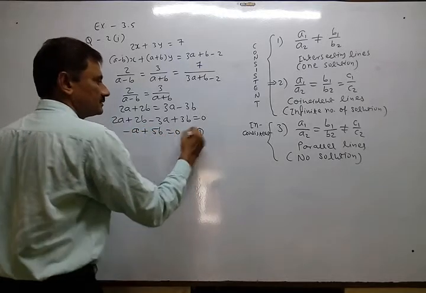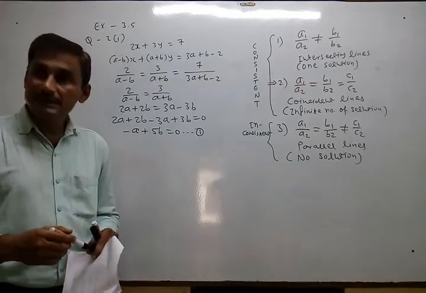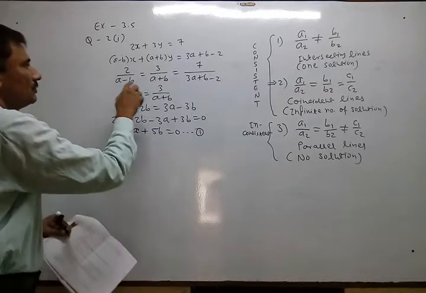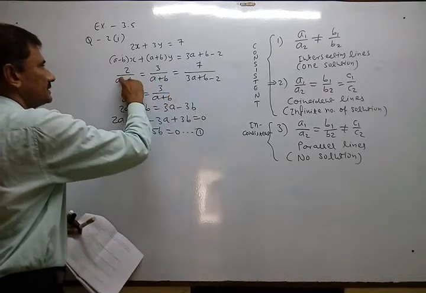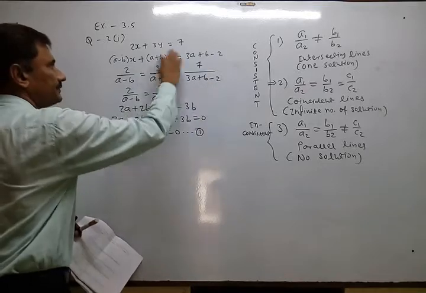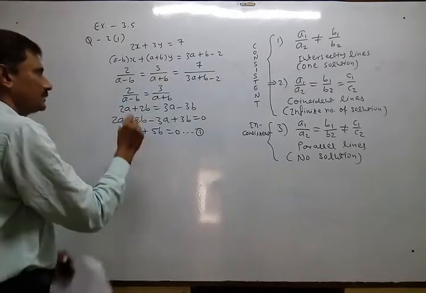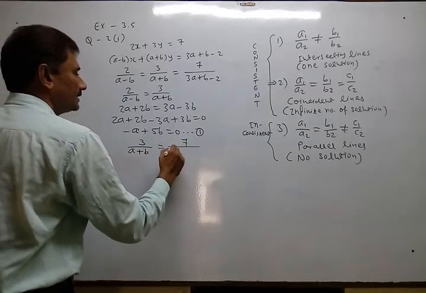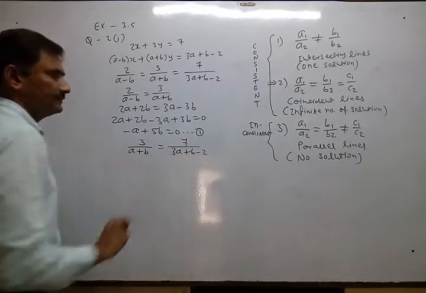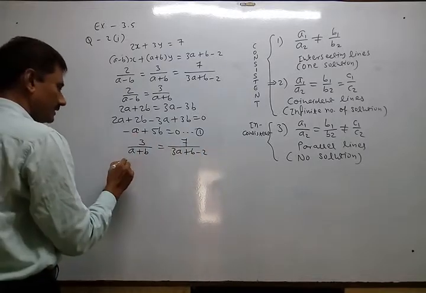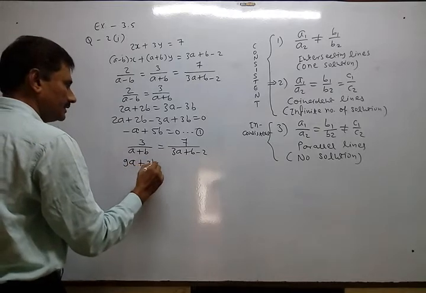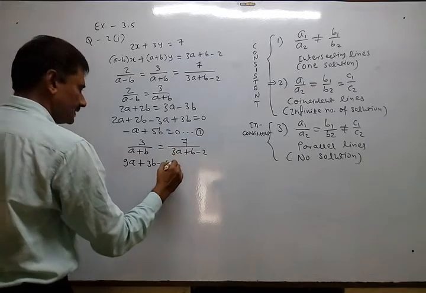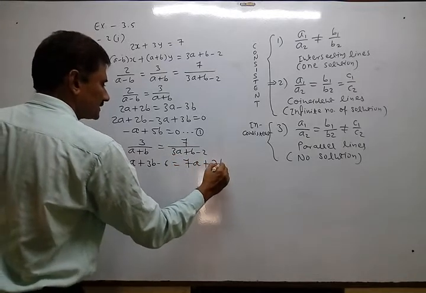We got one equation. So far we practiced solutions of many equations. So one equation. Now either compare this with this, otherwise first with third. Suppose I compare second and third. Again write down 3a plus b equal to 7, 3a plus b minus 2. Again cross multiply: 9a plus 3b minus 6 is equal to 7a plus 7.